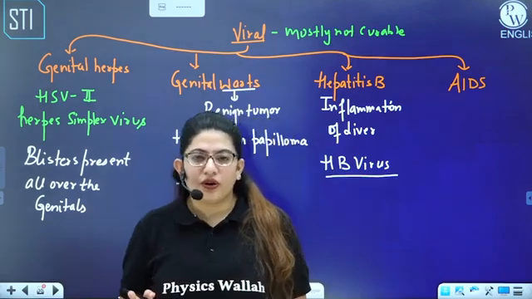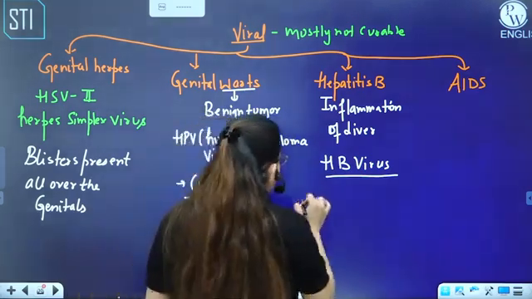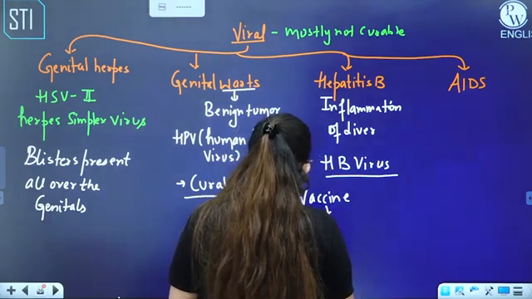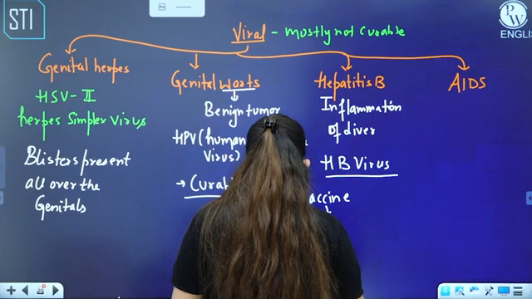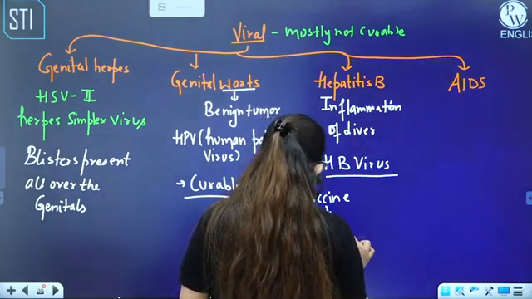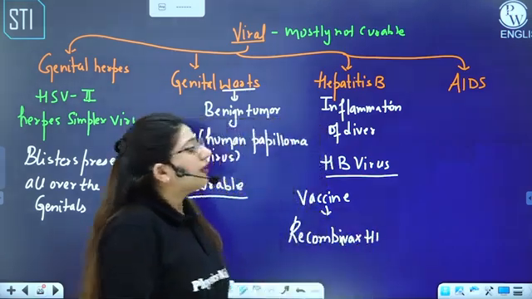Again, there is no cure, but there is a vaccine. And what is this vaccine? You can prevent it with vaccine, that is Recombivax HB. Recombivax HB, right? Then we have AIDS.